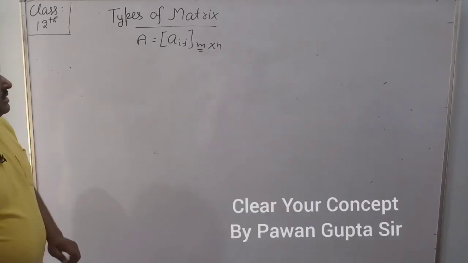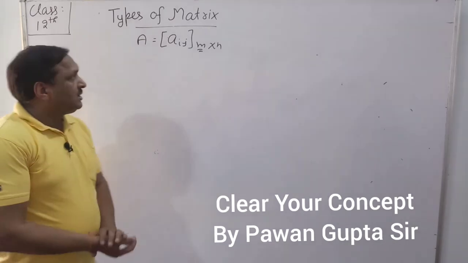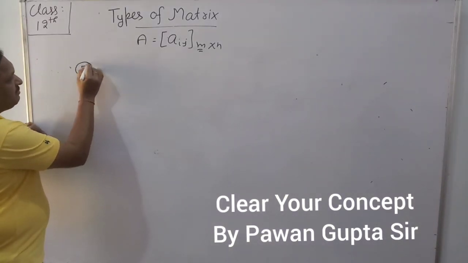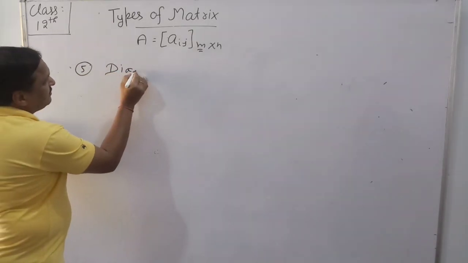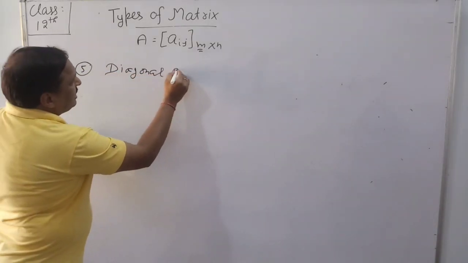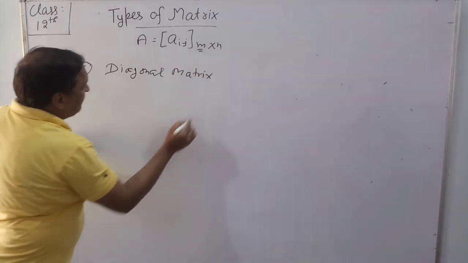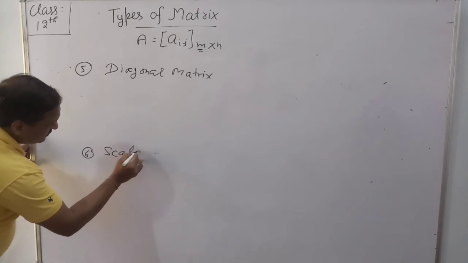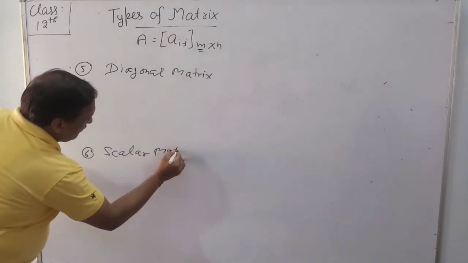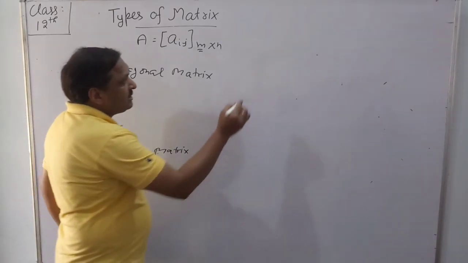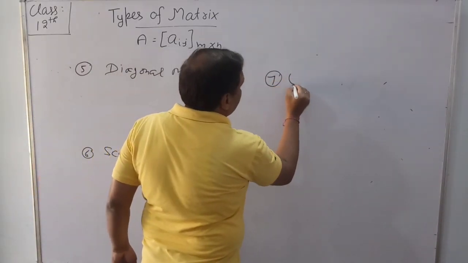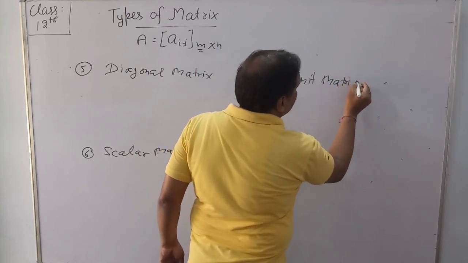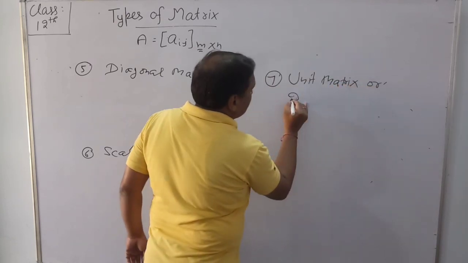So dear students, our next type of matrix is the diagonal matrix, which is fifth. After that, scalar matrix, and next, unit matrix or identity matrix.